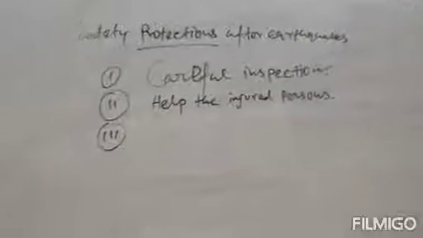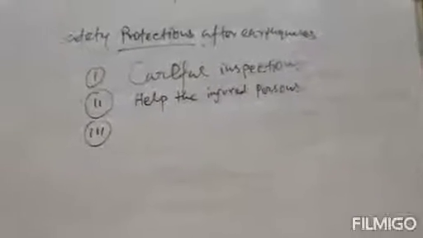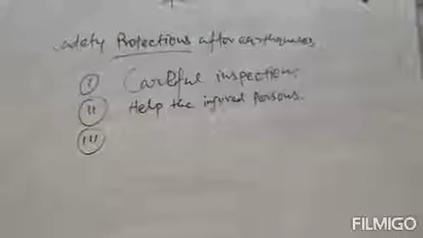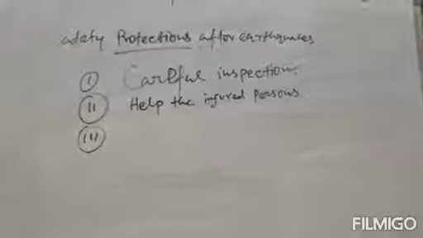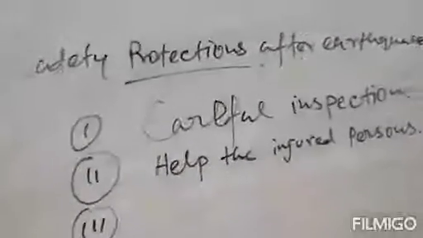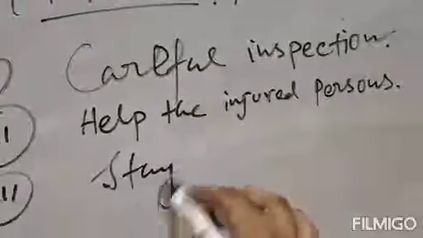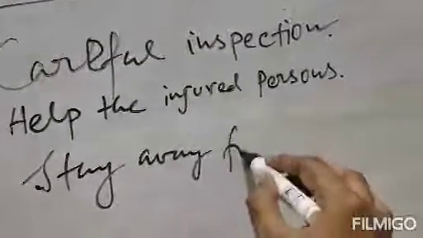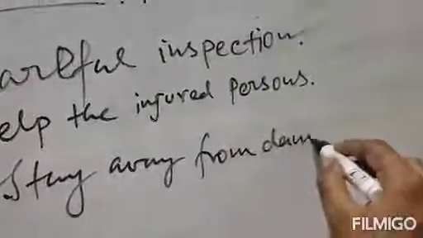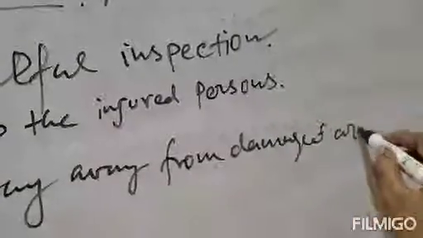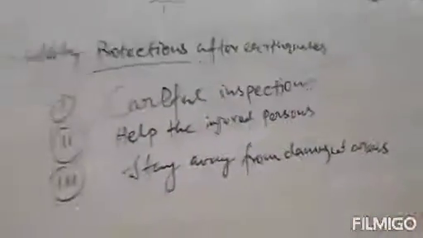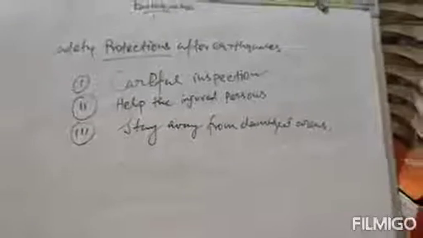The third safety protection is to stay away from the damaged area. Carefully inspect those places and stay away from them. Don't roam around those damaged places. Clear? So the third point is to stay away from damaged areas. These are the safety protections you can take after the earthquake.